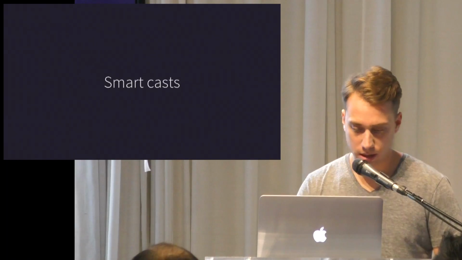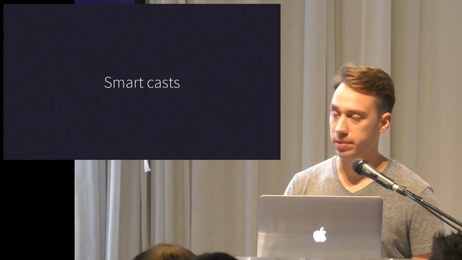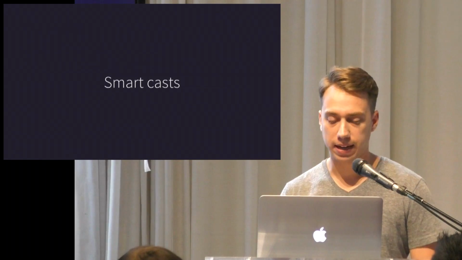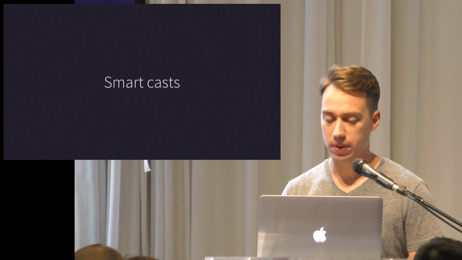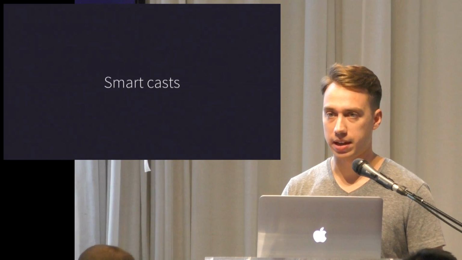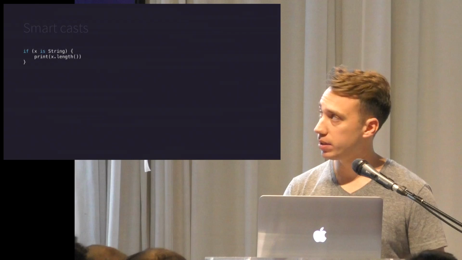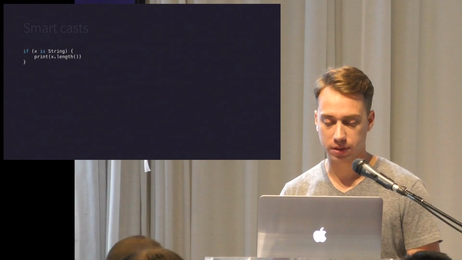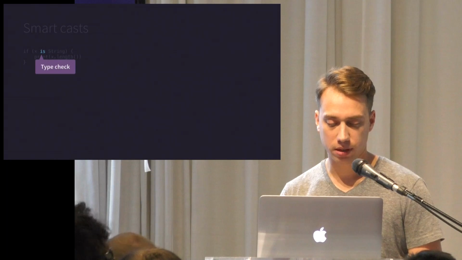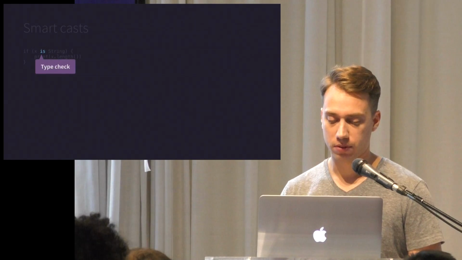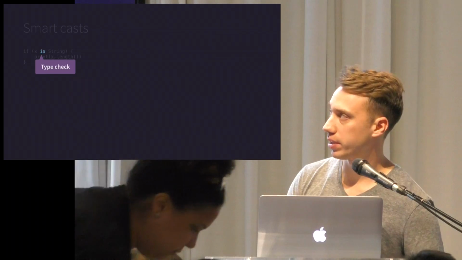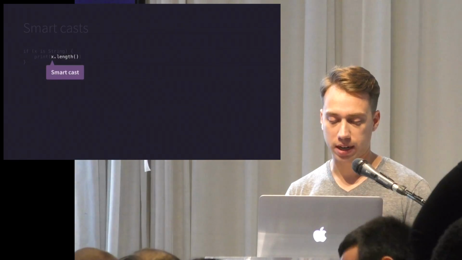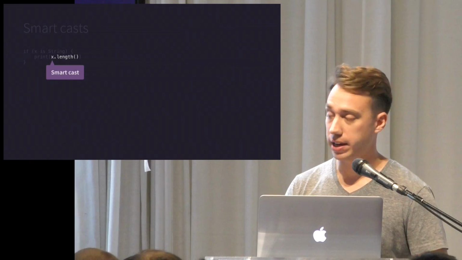Okay. Kotlin has a feature called smart casting. If a local object passes a type check, you can access it as that type without explicitly casting it. Here's an example. We check to see if x is a string, and if so, it prints the length. Here's the type check, and we do that using the is keyword. It's kind of like instanceof in Java. And since it passes the check, we can treat it like a string anywhere after the check.